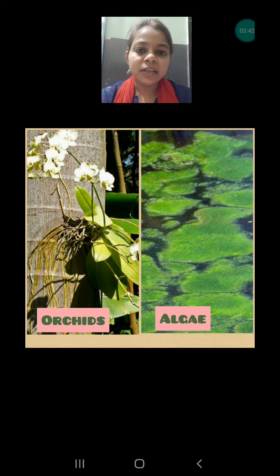Next is algae. You must have seen these algae on a pond or some stored water. When the water is stored for a longer period of time, the algae always grow on the upper surface of the water. These are also called aquatic plants. We can consider algae as an aquatic plant, a floating plant. They are floating on the surface, they do not have roots, but they are epiphytes also.